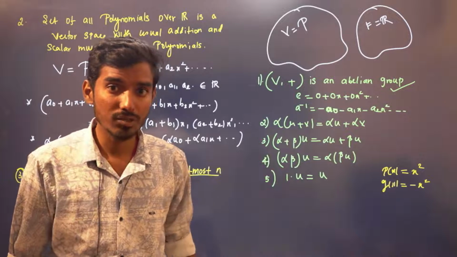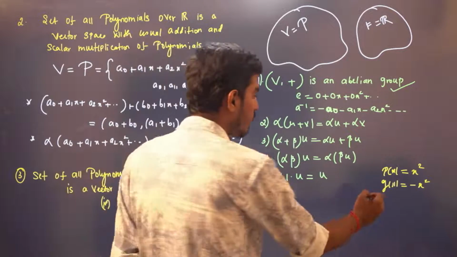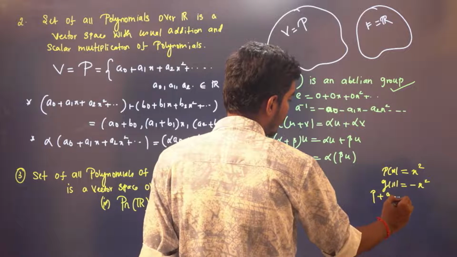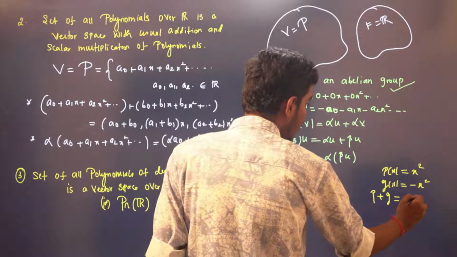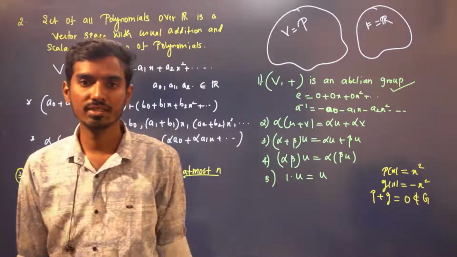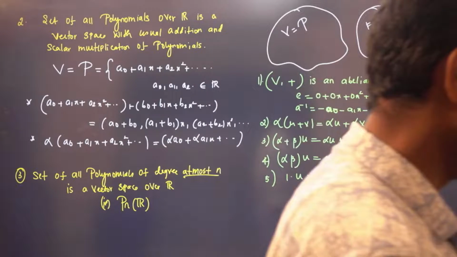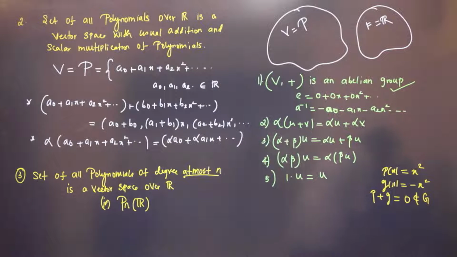It is not at all closed, right? What is the sum of two polynomials, p plus g? It is 0. Does this belong to V? No, because what is the degree of this? It is not of degree exactly 2. Whereas for the set of all polynomials of degree at most n, you can see here the sum is 0, so it is of degree 0, a constant term.